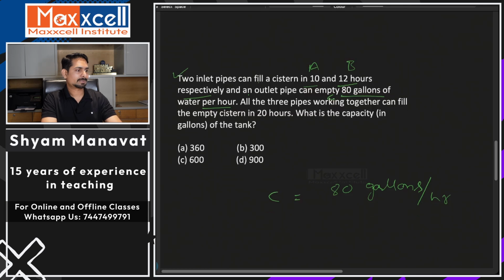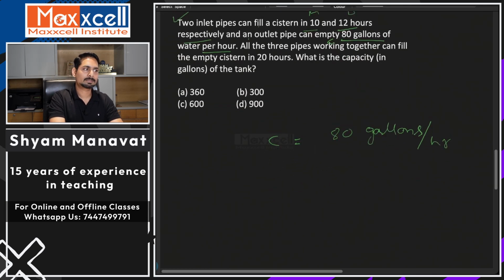So what do we do in this case? We'll assume work as a variable. Simple, because that is what we need to find out. See, in the pipe and cistern system, just now in question number 1 we discussed, the total work we assume is the capacity of the tank, the capacity of cistern. That is what we need to find. So how can I assume that as a number already? I hope that's clear. So this I have to assume as a variable.